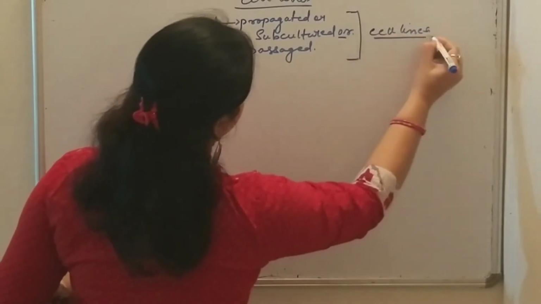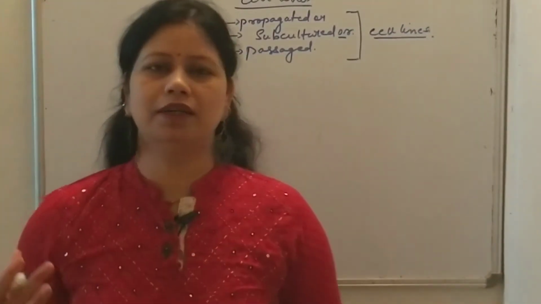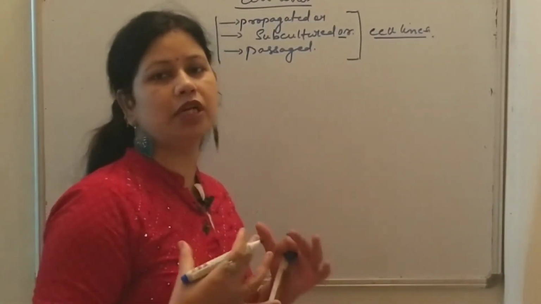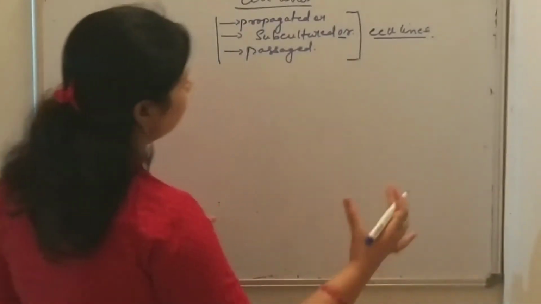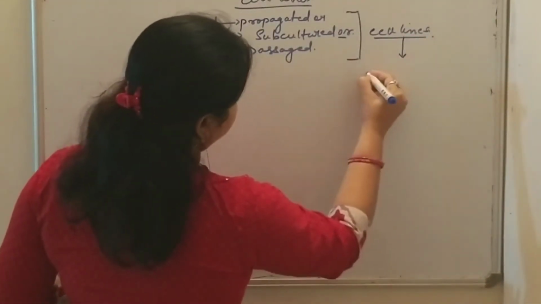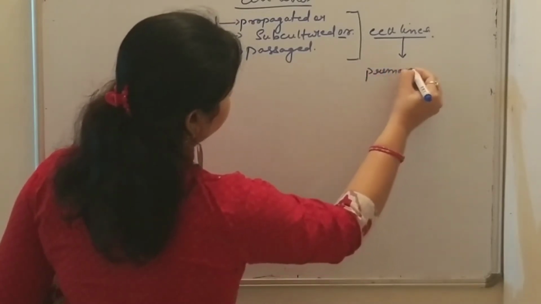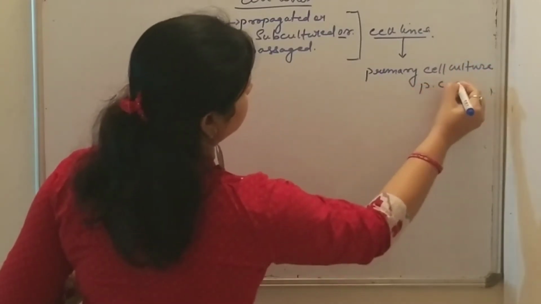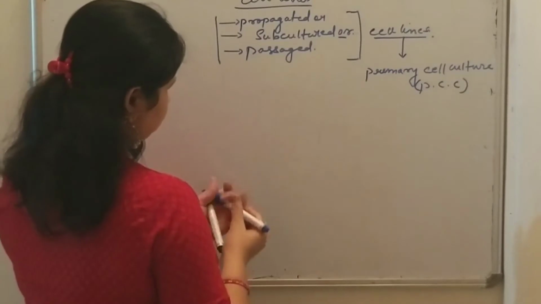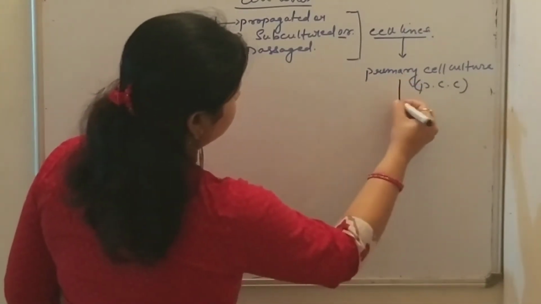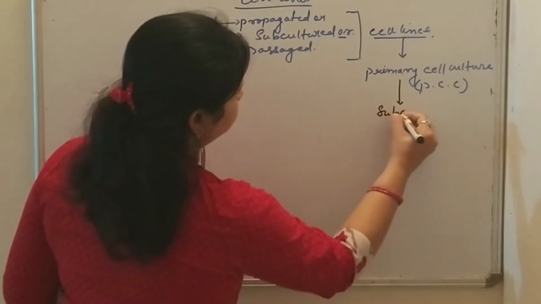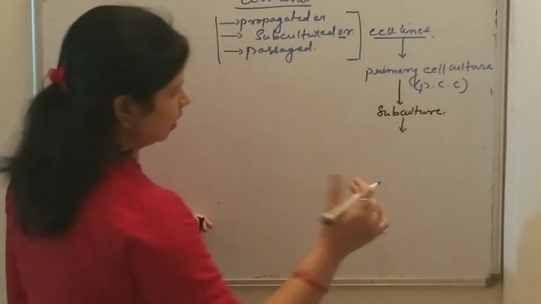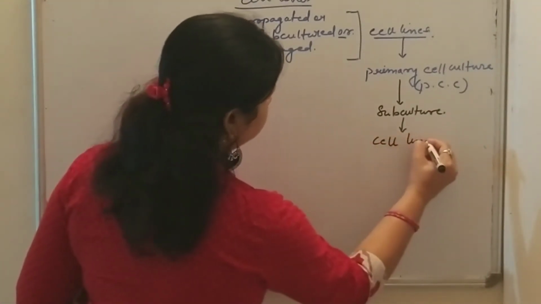Another simple definition of the cell line is, whenever a primary cell culture (PCC) is subcultured, we obtain cell lines. After the first subculturing of primary cell culture, whatever cells are obtained are known as cell lines.